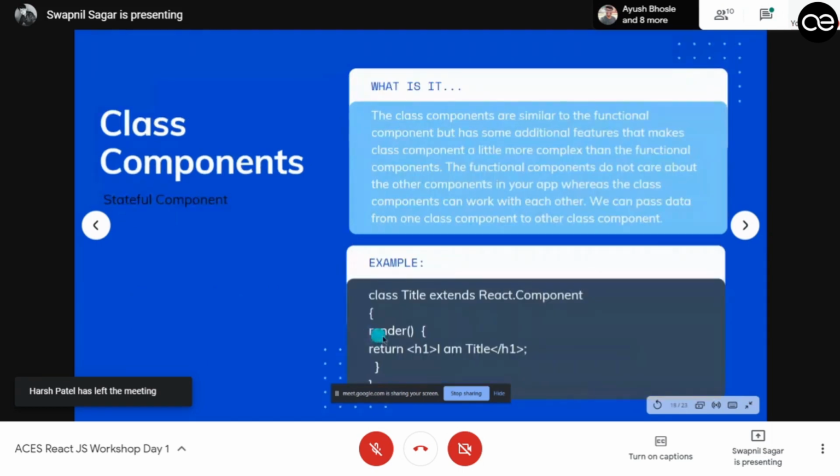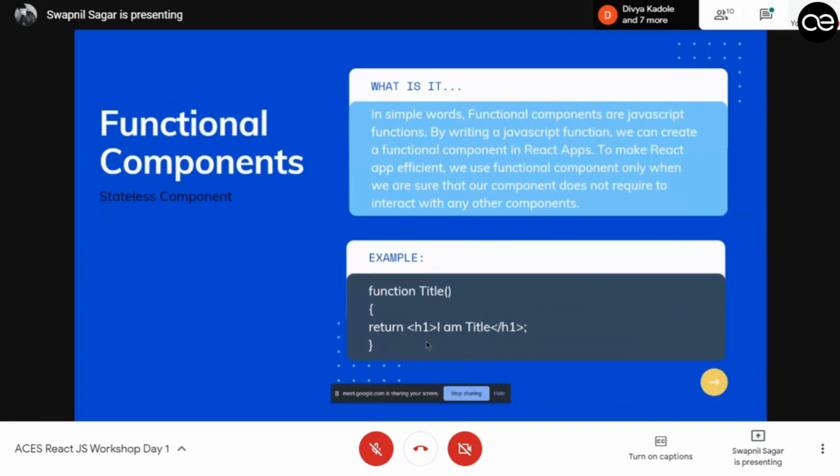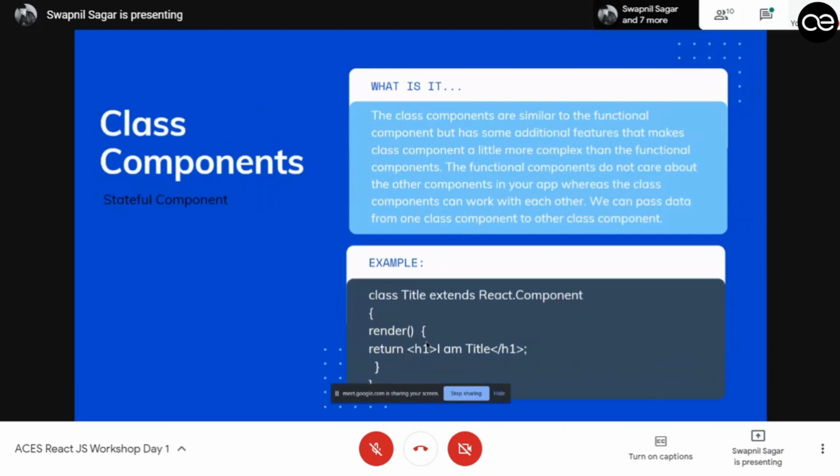And this is a render function. If you would have seen, the functional component doesn't have any render function. It just has a return because it is a straight JavaScript function. But a class component has a render function. So whatever you pass inside the render function will be rendered in an HTML page. So it is just similar to the class component, functional components.